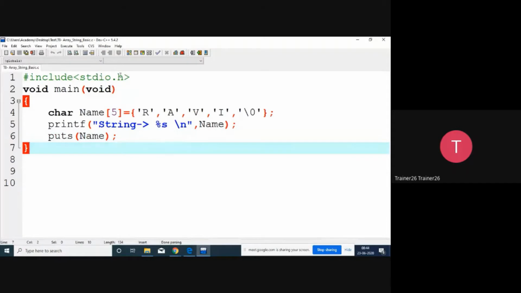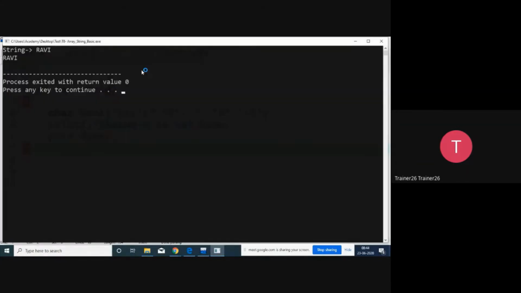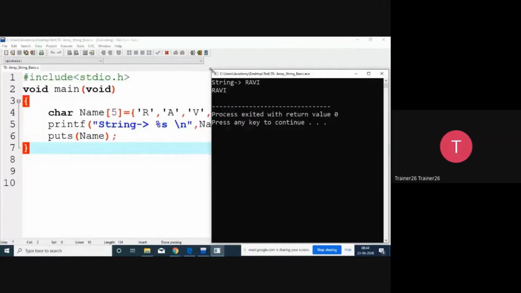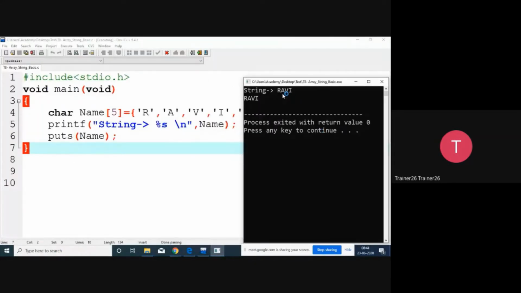So let's do it. Compile and run. With the first printf, Ravi is going to get printed, and the same with puts, it is going to get printed. So in this way, we are going to print a particular string. It will not print the null. You know that it will not print the null.